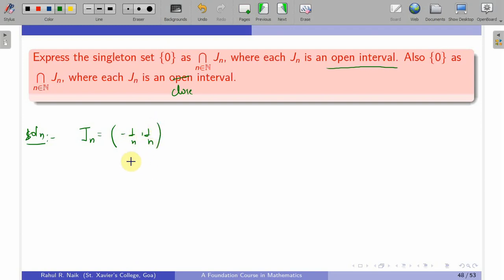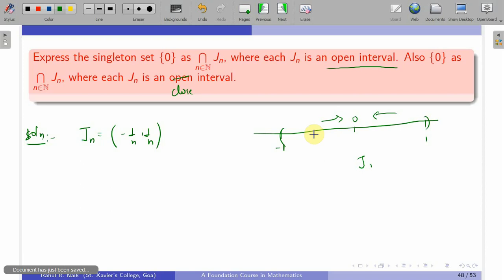Now why have I chosen this? If you see this geometrically, for n equal to 1 you have the bigger set, that is (-1, 1). So this is your J1. This entire interval contains 0. So when you keep on increasing the value of n, you will see that the interval shrinks towards 0, and since 0 is common to every Jn, the intersection of Jn is the singleton {0}. That's what we are going to show.